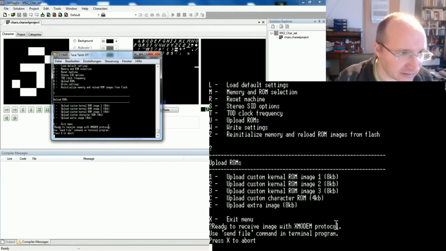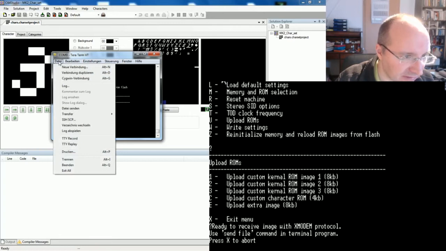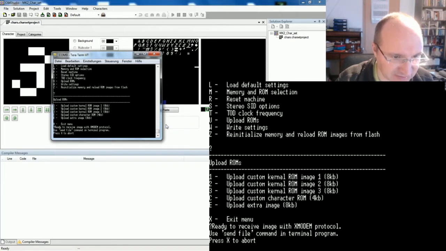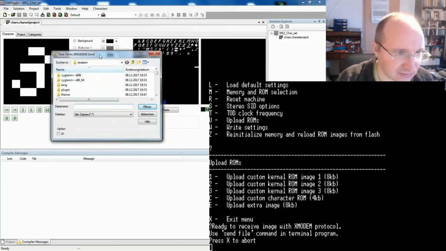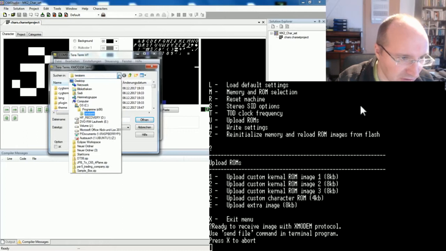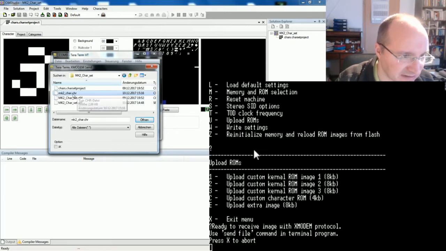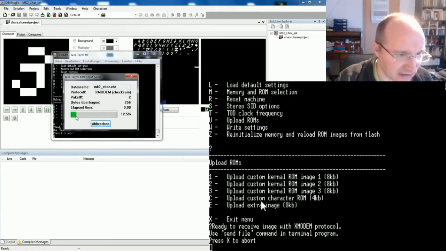Now the important thing is you choose here not the send data but transfer X modem, and then you have the possibility to go to send or to receive. We want to send. The next thing is you have to choose the location of the file that we created in the step before. So here is the character ROM we have created, and so open. And now you see the upload is going on.